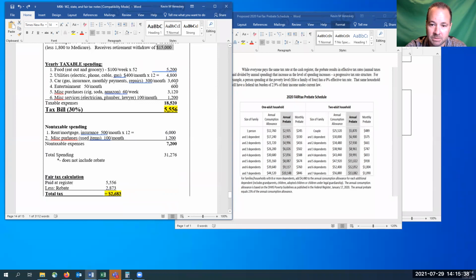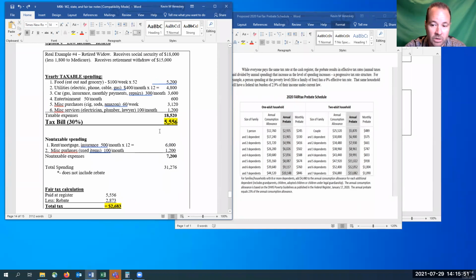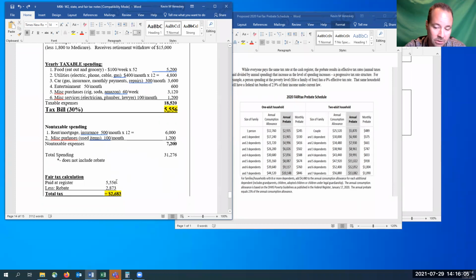This individual spends maybe all of this, so $18,520, a tax bill throughout the year of $5,500 in sales tax, and then her non-taxable expenses. So when you add up her expenses plus her tax plus her non-taxable, it's real close to the $33,000, $31,200. So if you take her tax bill minus the rebate, again, it's real close to this $29,35. This individual pays her fair share of tax of $2,683.